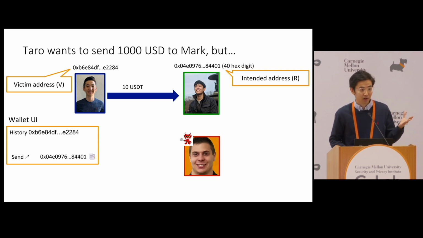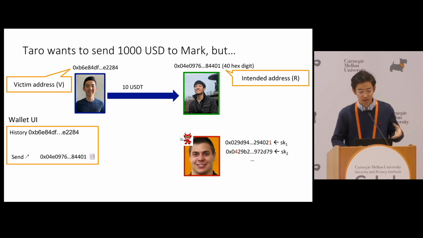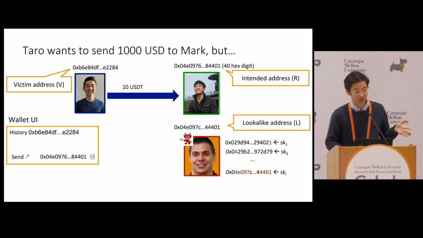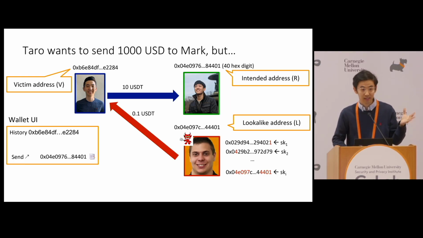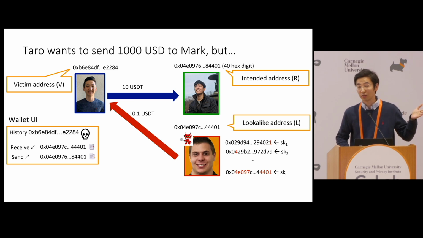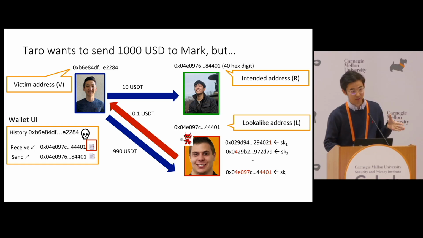However, the attacker, Kyle, was watching this transfer and decided to generate a very similar looking address to Mark's to deceive me. Because blockchain wallet addresses are derived from secret keys, if he brute forces random secret keys, he'll eventually get one that matches the first and last few characters of Mark's. We call it a lookalike address. If he uses this address to send a small amount of money to my wallet, his address also shows up in my account history. Because the two addresses look identical, I might mistakenly choose the attacker's address to send the rest of my money.